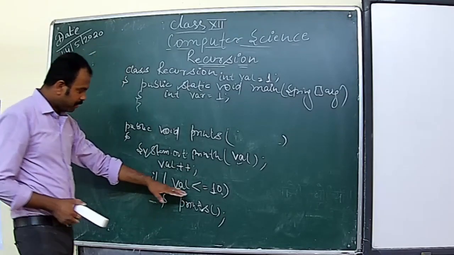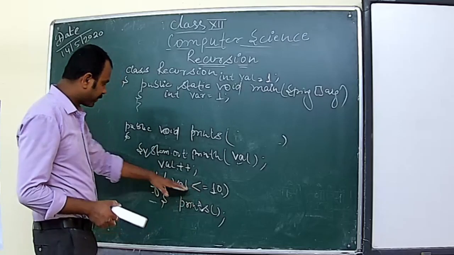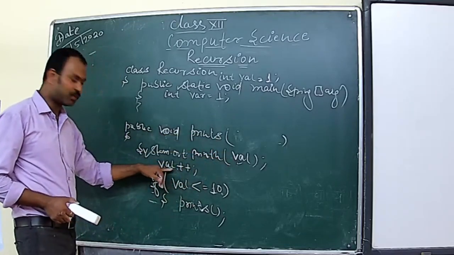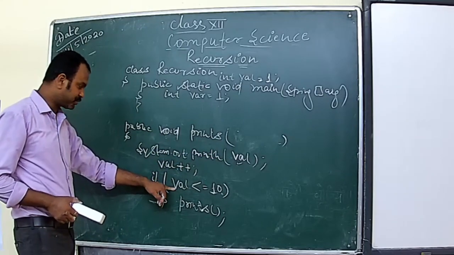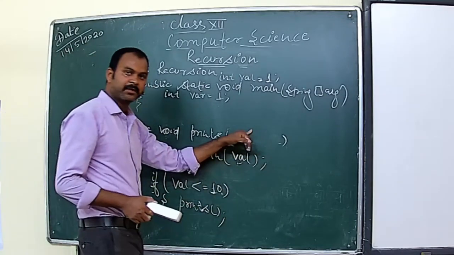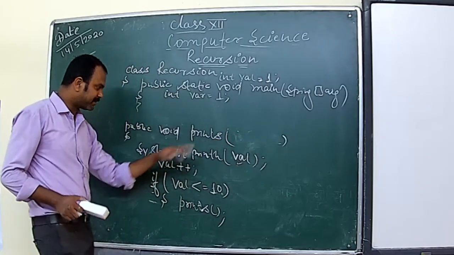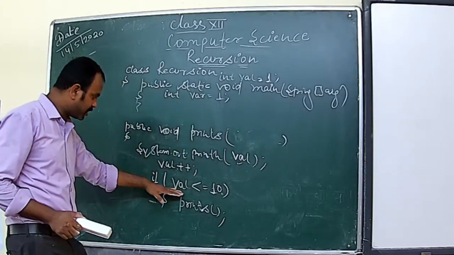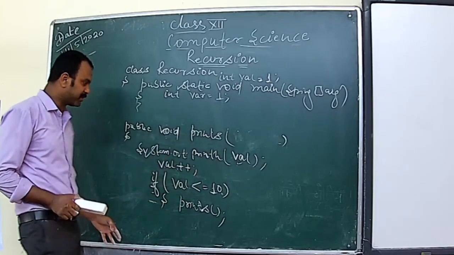So to check the condition, first of all, 1 is there, it will print 1, then now it will become 2, condition is tested, condition is true, again it will call itself. Okay, after calling this print, again it will print the value of val, and then it is incremented, then condition, then again it will call itself. So this is how it works.